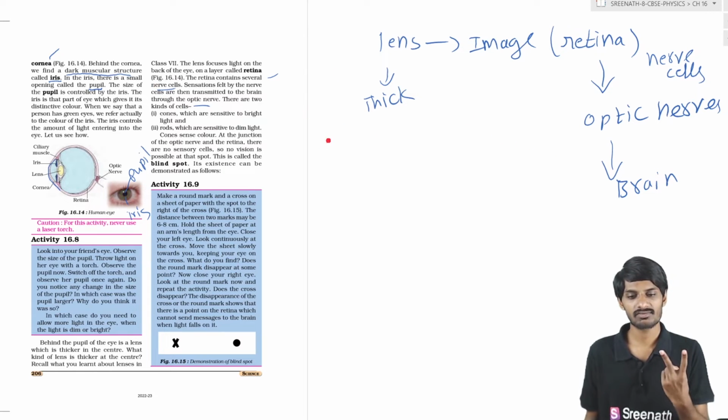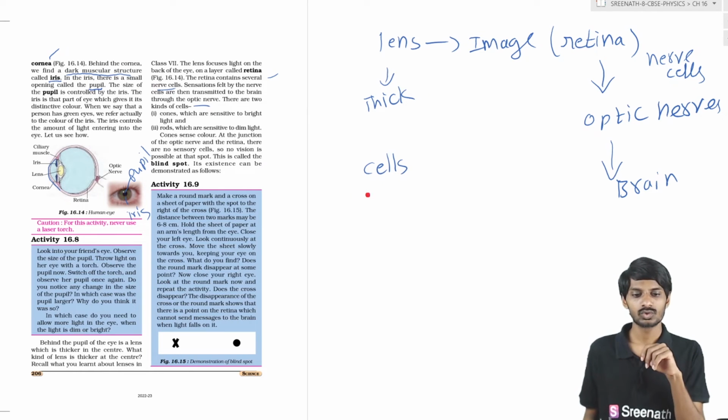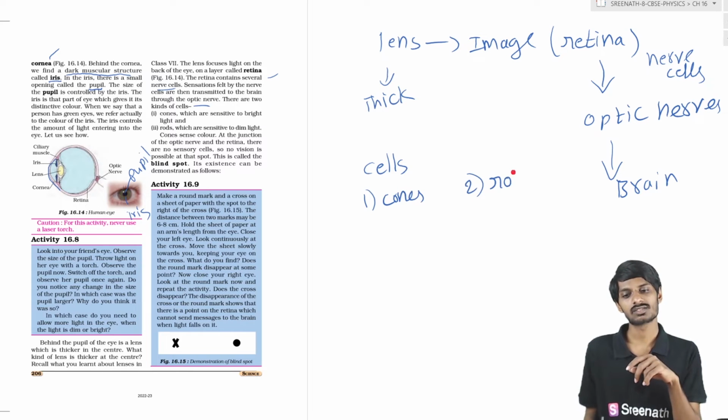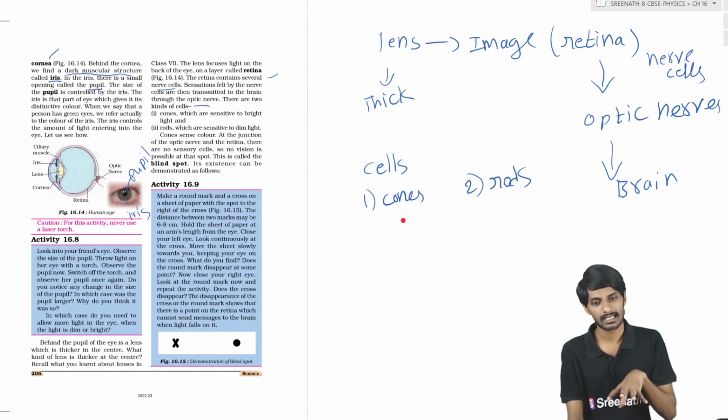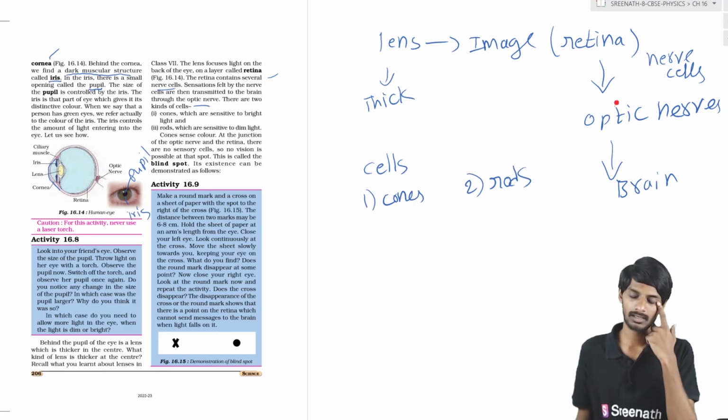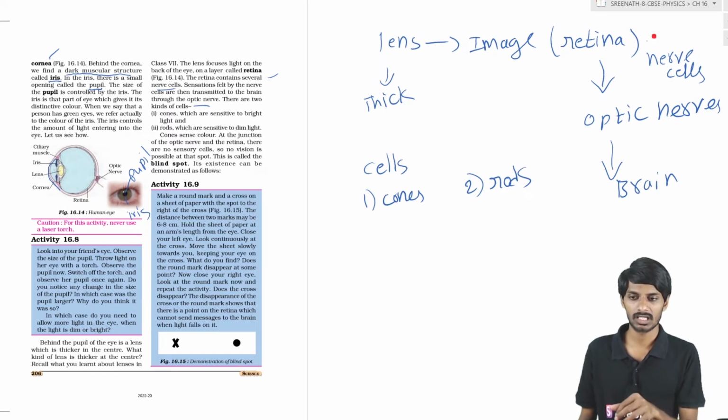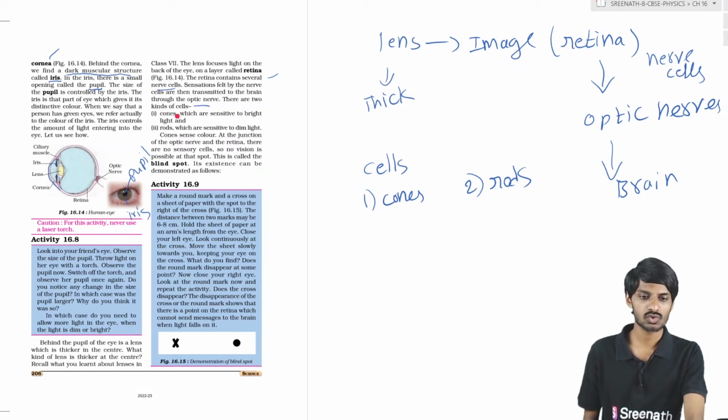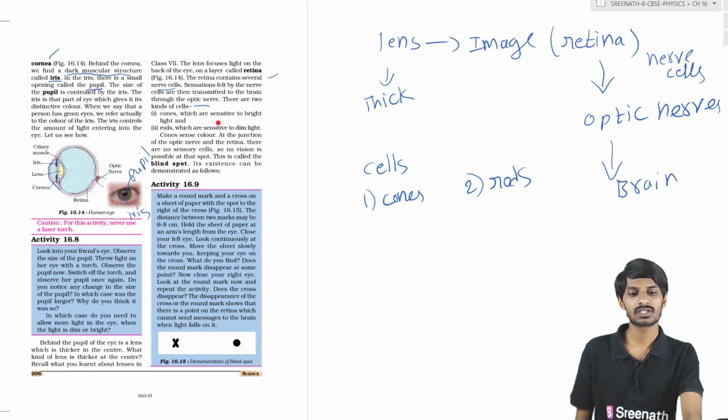There are two kinds of nerve cells, students. Two types: one is cones and the other is rods. These two types of nerve cells are there in our retina. So what will cones do? Cones are sensitive to bright light, students, and the rods are sensitive to dim light.